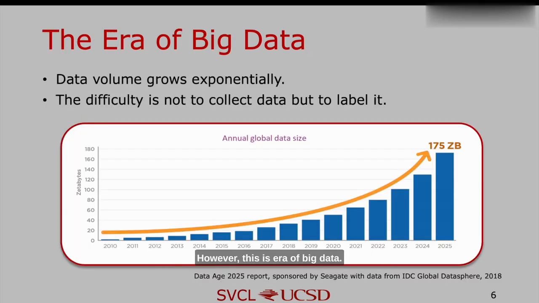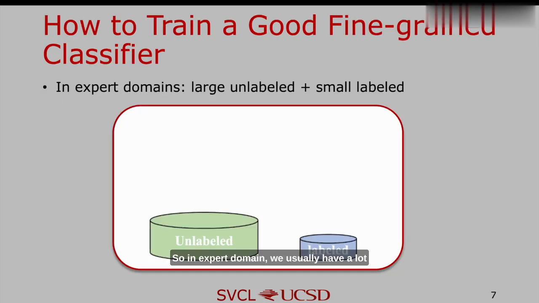However, this is the era of big data. Data volume grows exponentially, so the difficulty is not to collect data, but to get labels. So in expert domains, we usually have a lot of unlabeled data and a small amount of labeled data, which is affordable to get labeled by experts. So how can we train a good fine-grained classifier using this data?